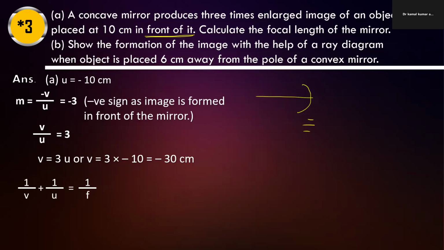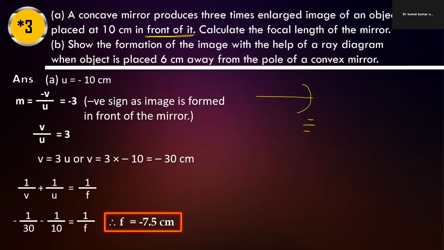Put in the formula: 1 by v plus 1 by u equals 1 by f, so -1/30 plus 1 by u, and u is -10, equals 1 by f.